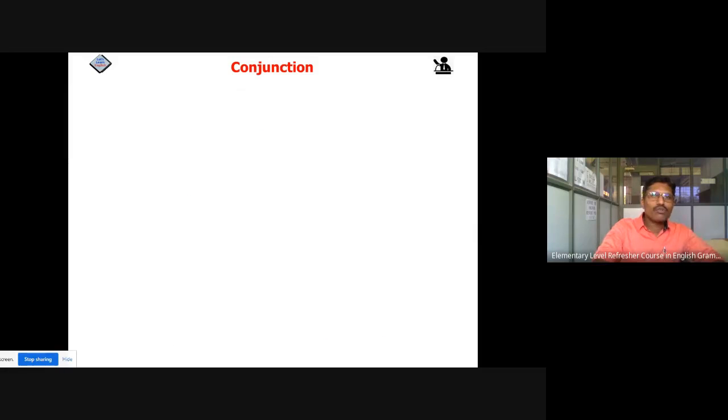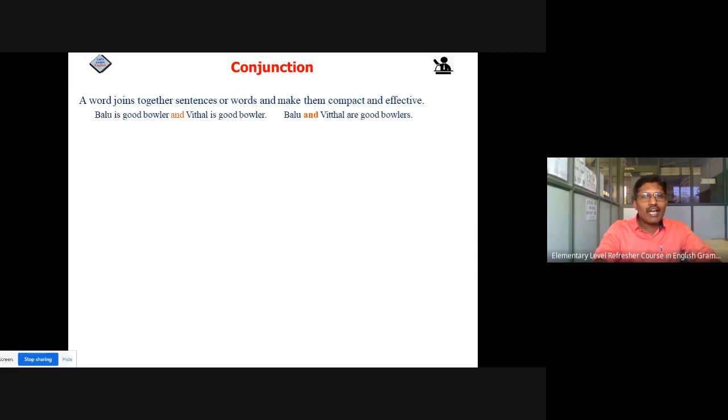Okay. Now let's go to the conjunction. Friends, as this is a very elementary level course, I am just taking the very basics of all these parts of speech. So the conjunction is the word which joins two words, two phrases, two clauses, or two sentences. For example, and, but. Okay. So it joins together sentences or words to make them compact and effective. So that is conjunction.